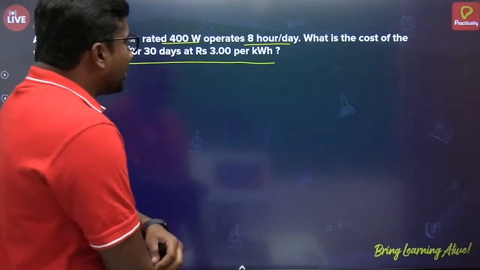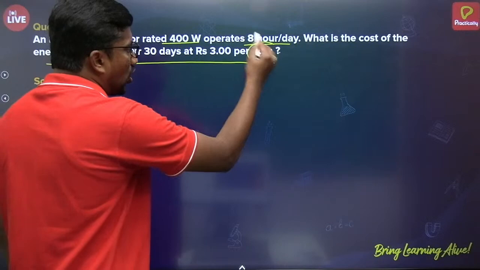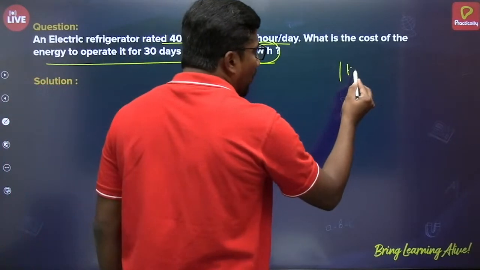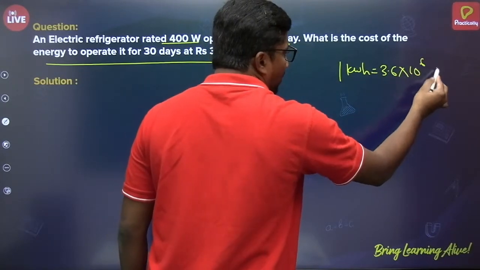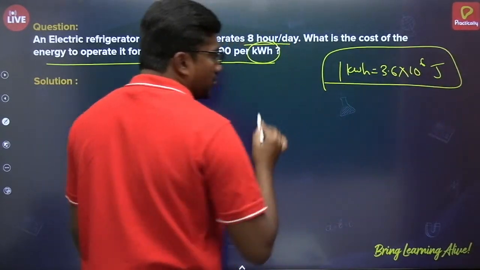So here, one thing you should remember, children, this is kilowatt hour, right? 1 kilowatt hour is equal to 3.6 into 10 power 6 joule. This is in terms of joule.